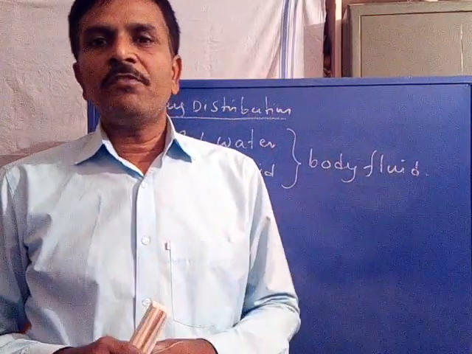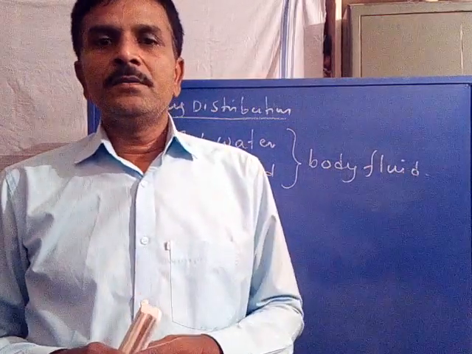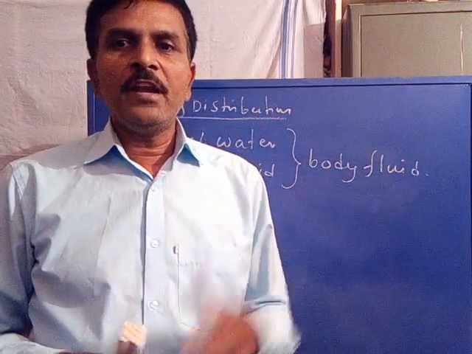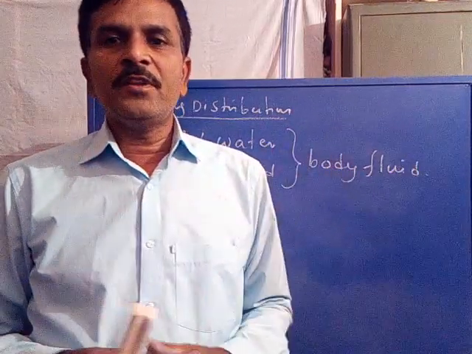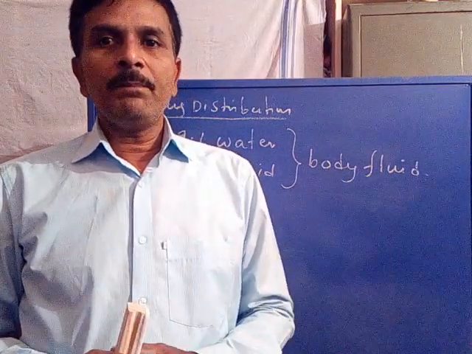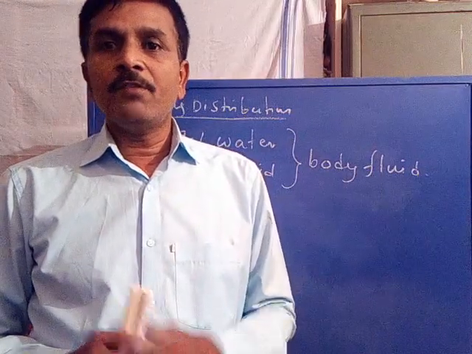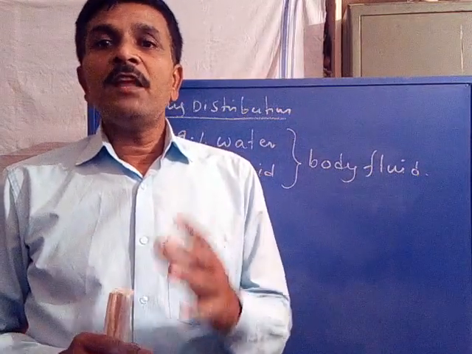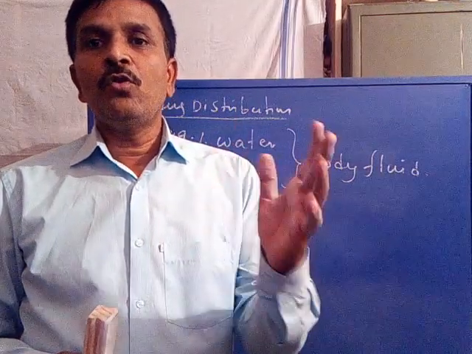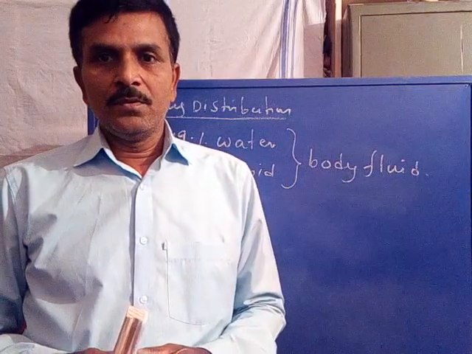Is it clear? So based on the pH value of the fluid, the body fluid is divided into 4 zones called 4 compartments.